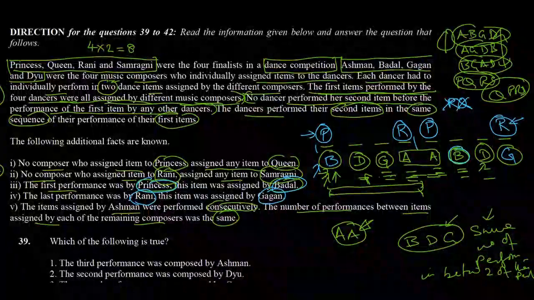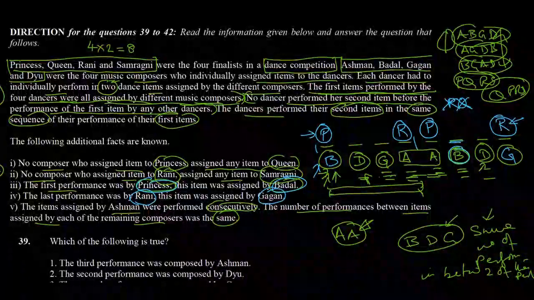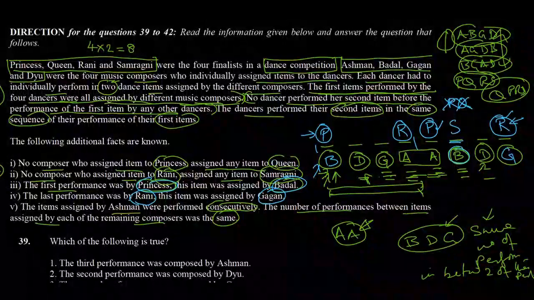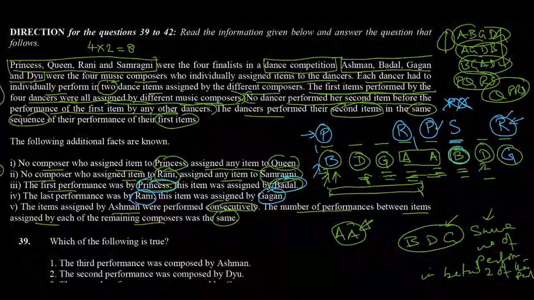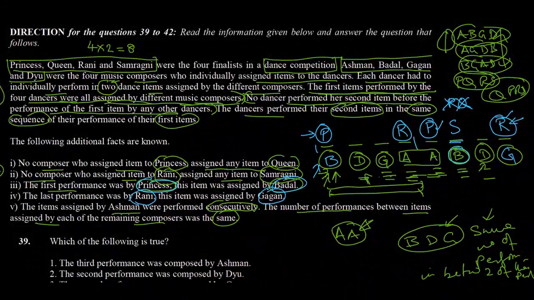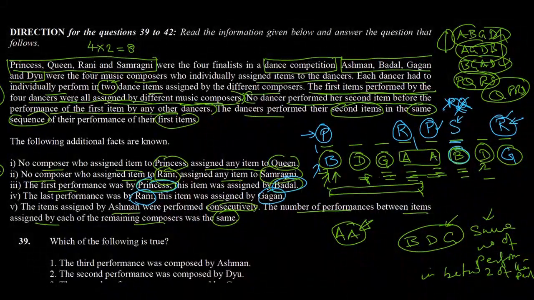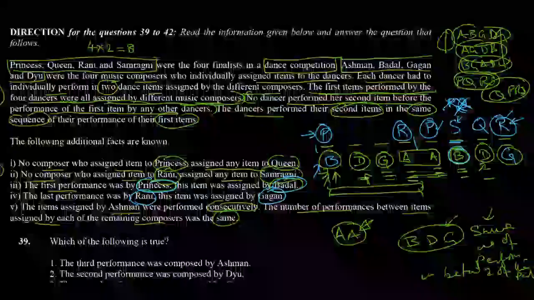So in slot number 6, we can have only S because P has already performed. R will perform in slot number 8. So we are left with Q and S. Q cannot come here, so S has to come here. Therefore, Q has to come in slot number 7.